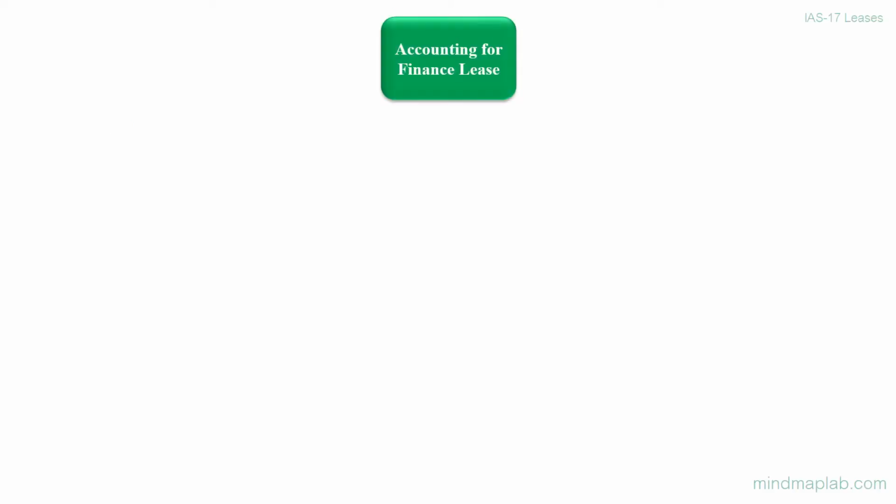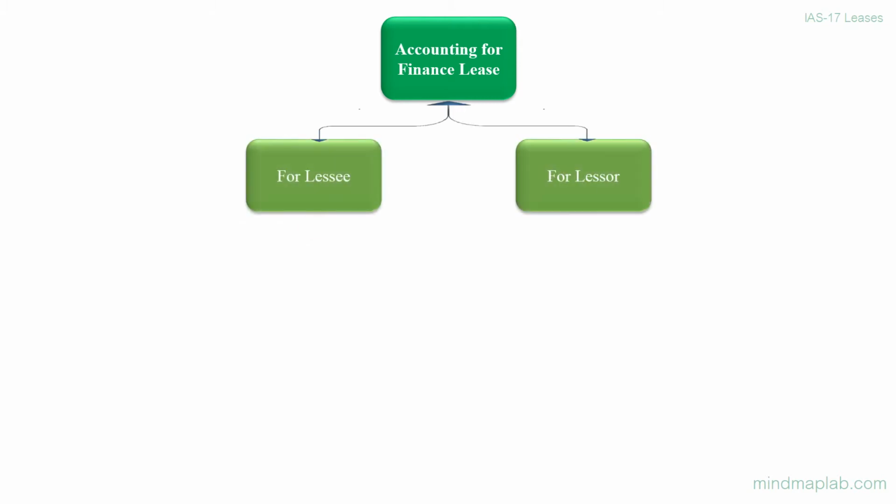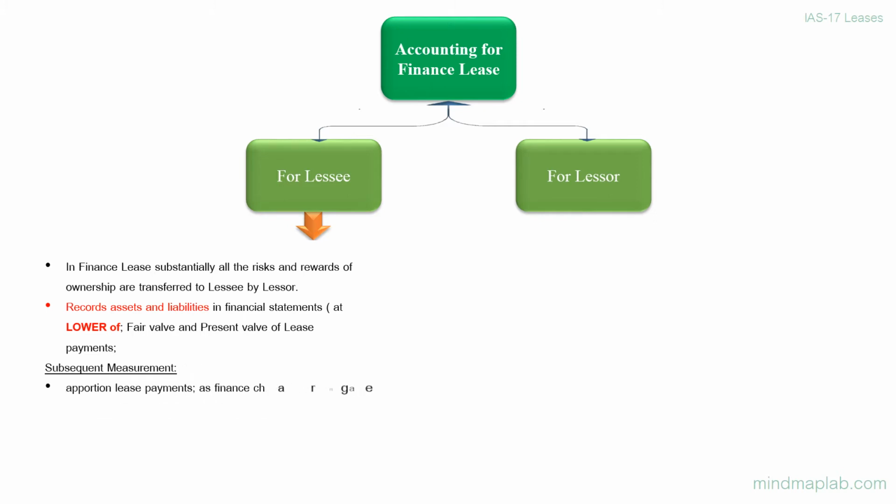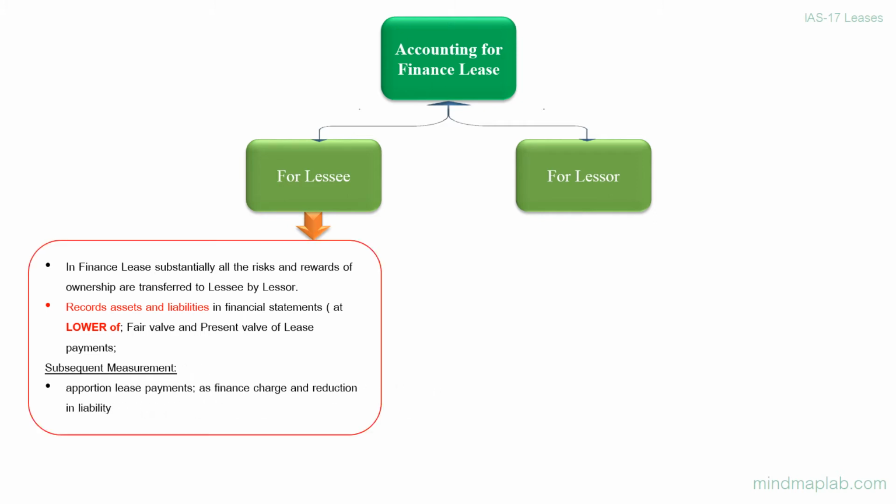Accounting for finance lease for lessee and for lessor. For lessee, in finance lease substantially all the risks and rewards of ownership are transferred to lessee by lessor. Lessee records assets and liabilities in financial statements. Add lower of fair value and present value of lease payments. For subsequent measurement, apportion lease payments as finance charge and reduction in liability.